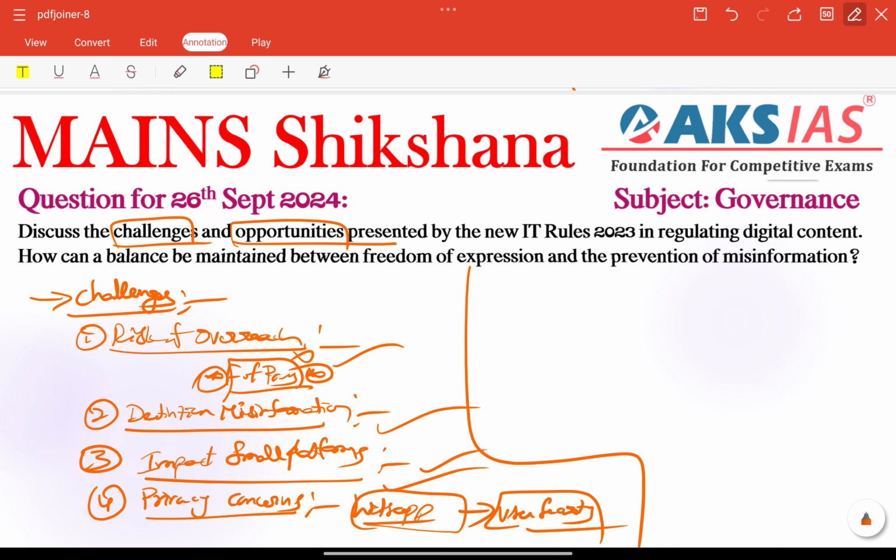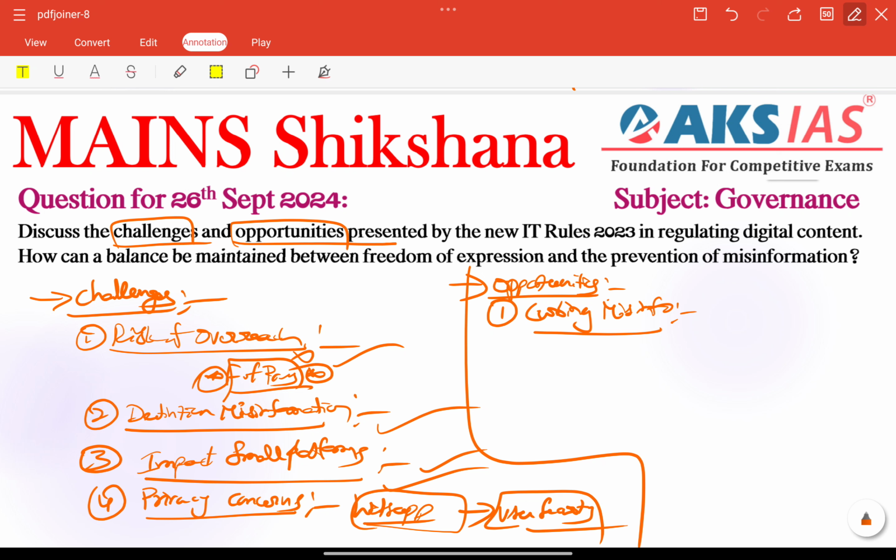Other than that, the next important keyword that needs to be addressed here is opportunities, right? Curbing misinformation is the best opportunity because of our IT rules. Misinformation is the first important thing here.